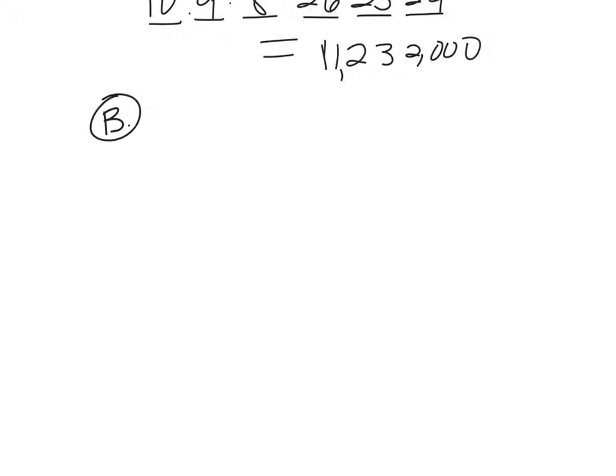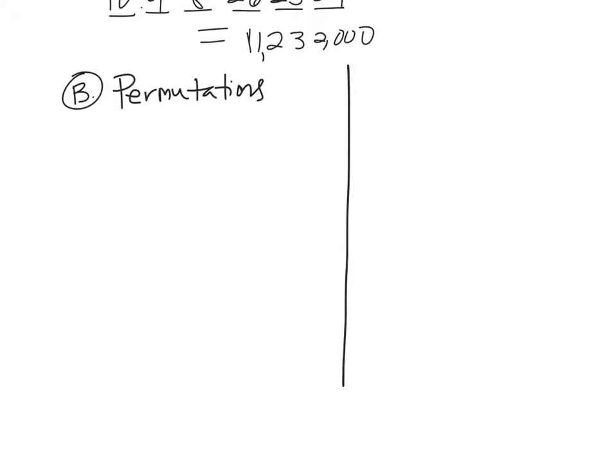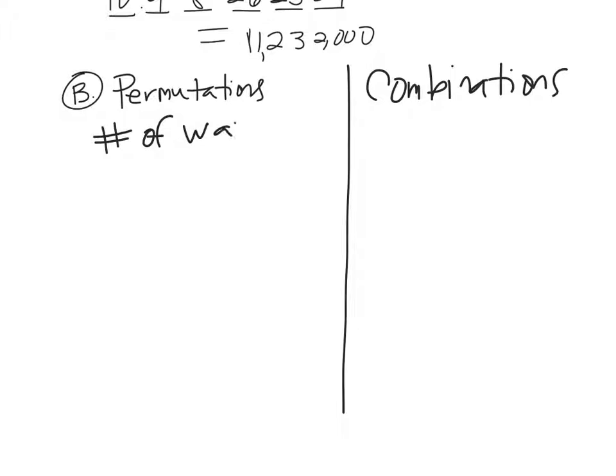Okay, here we go. Permutations and combinations. Permutations. And you know what I like to do? I like to kind of put these side by side. And combinations. And they're very different, but people mix them up all the time, okay? All right, permutations are going to be the number of ways that you can order things.